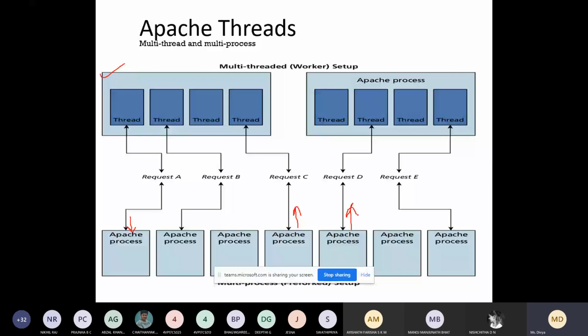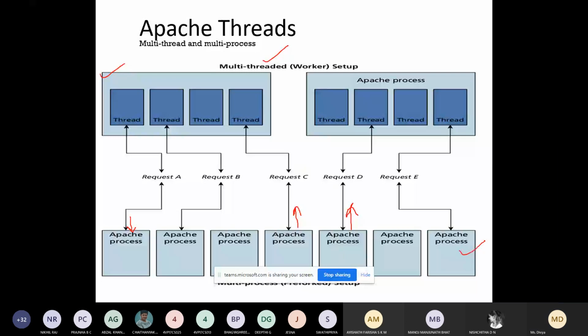But when it comes to multi-threaded, each individual process will be having several threads. I won't go into detail about the concept of thread and process. You have studied in detail about this in operating systems. So a process will be having multiple threads, which are lightweight entities. As you can see here, each thread will be handling the request and providing the response.